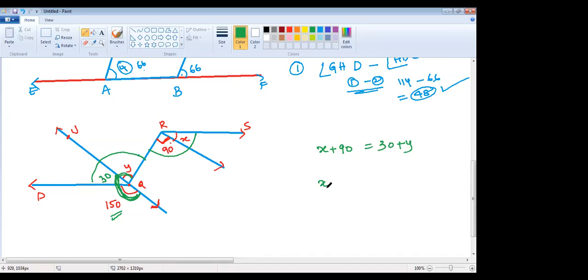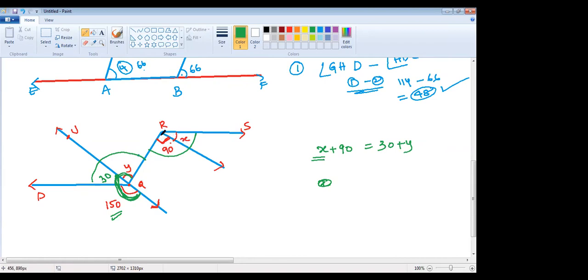90 and y are alternate. Yes, ma'am, they form a Z. Yes, exactly. Wonderful, very good. y equals 90. If y equals 90, what is the x value? x equals 30. Exactly correct, children.